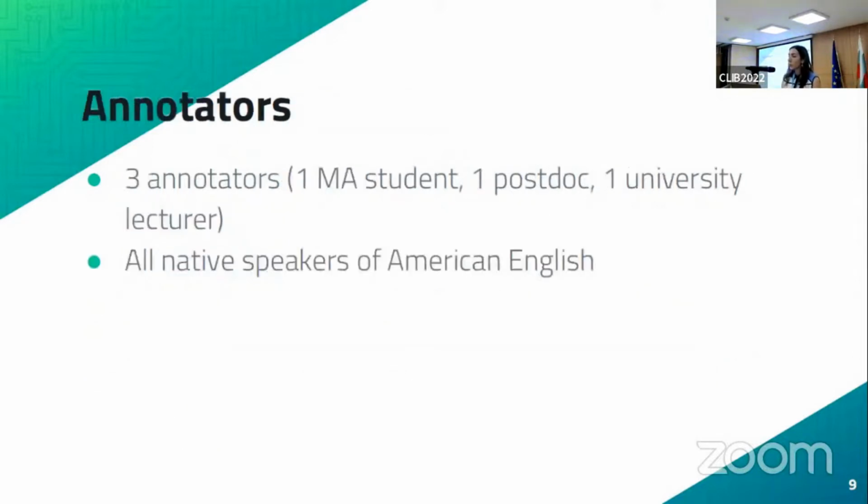Our annotators were three: one MA student, one postdoc, and one university lecturer. We specifically chose people that were involved in academia because we wanted to annotate academic articles. So we figured it was best to get people that have experience writing academic papers. All of them were native speakers of American English.